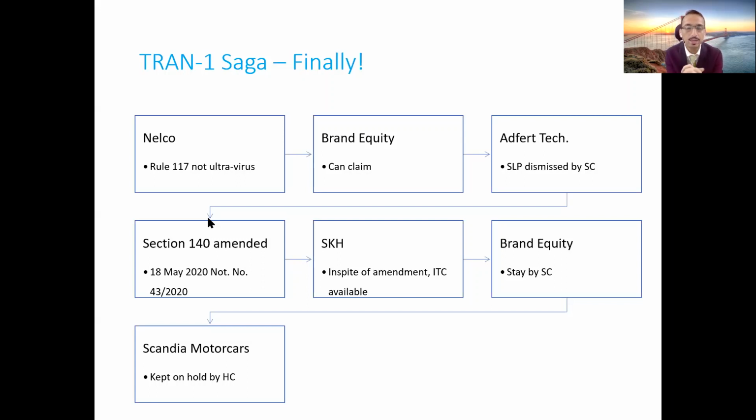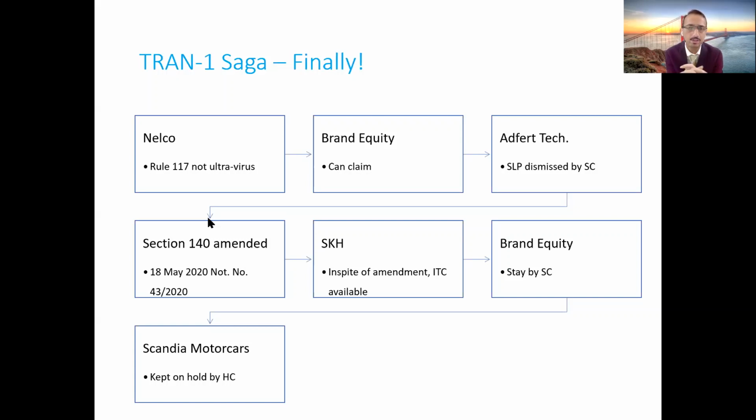So friends, what we will recommend to all of you, in cases where you have certain credit which you were unable to transition, is to try to understand the quantum. In case the quantum is substantially high, for example, in one of our client cases the quantum was more than 3 crore rupees, in such cases the taxpayers are trying to claim the credit based on the Brand Equity judgment, because it appears to be a very reasoned and very well drafted judgment. So based on that, people are exploring the option of claiming the credit, correct? They are trying to connect with the departmental authorities and saying, kindly open the portal for us because we would like to claim the credit.